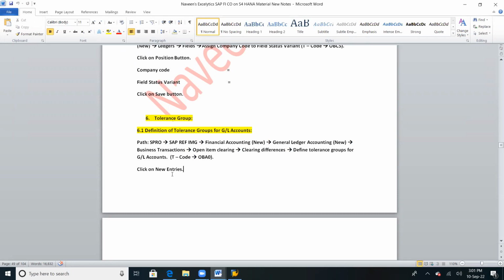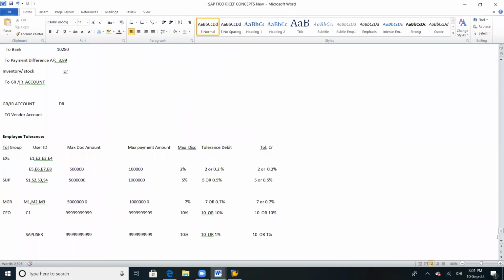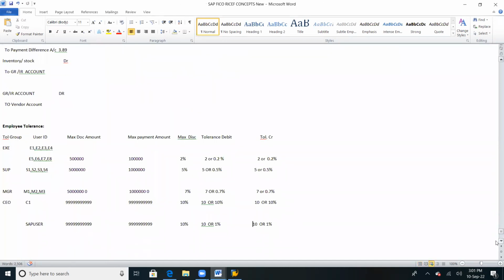Okay, and then next we need to click on new entries. First, a screen will be displayed for the tolerance limit. So we need to click on new entries. I'll show you how it asks. It will ask for your company code.